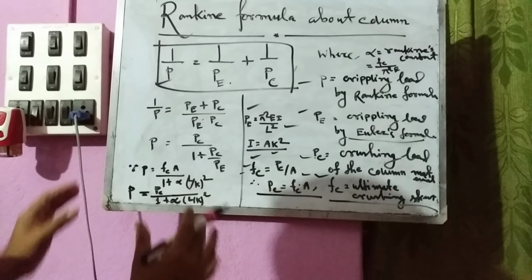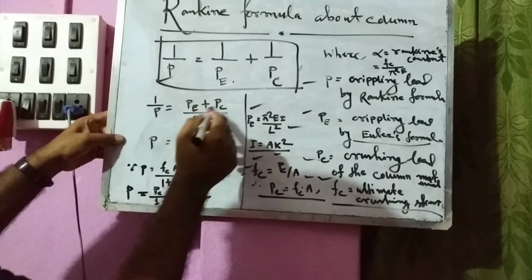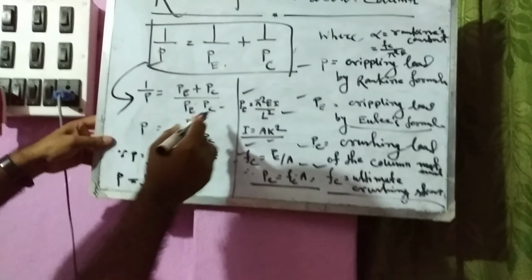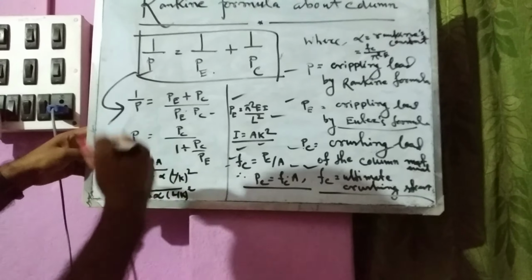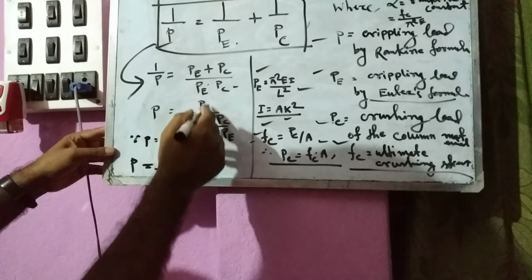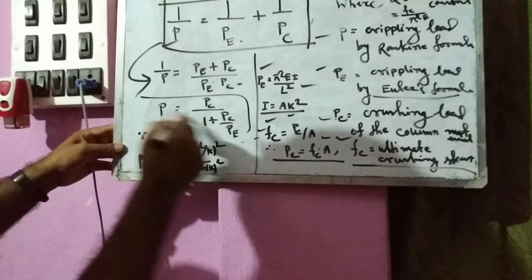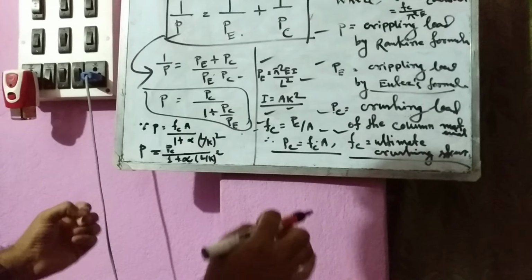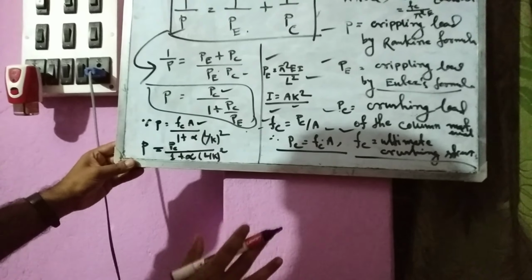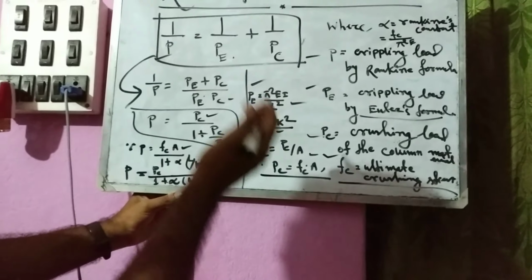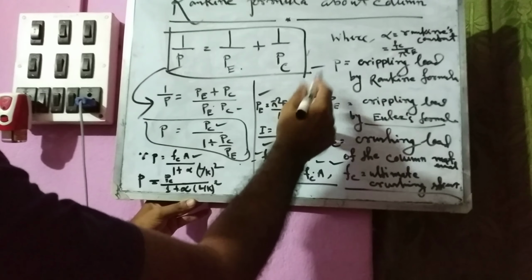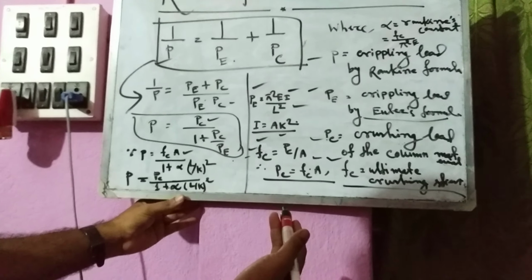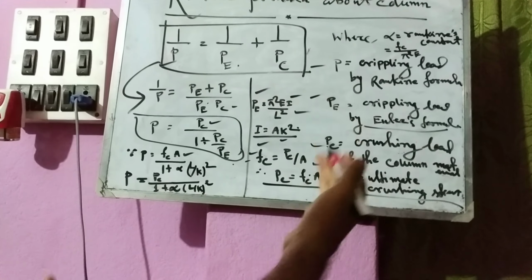Now come to the point. 1 by P equal to (PE plus PC) by (PE into PC). From here it is normalized, giving P equal to PC by 1 plus PC by PE. Then put the value of PC equal to FC A, and put the value of I equal to A K square, and put the value of PE.